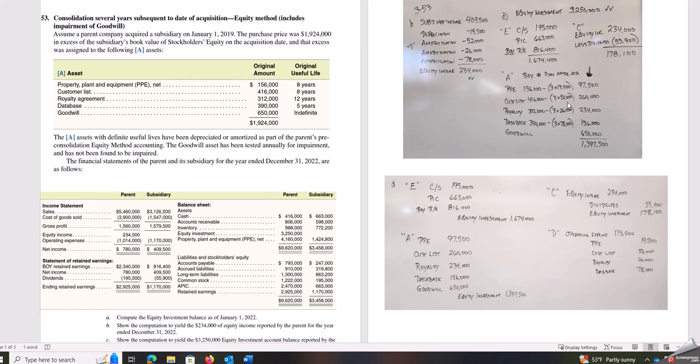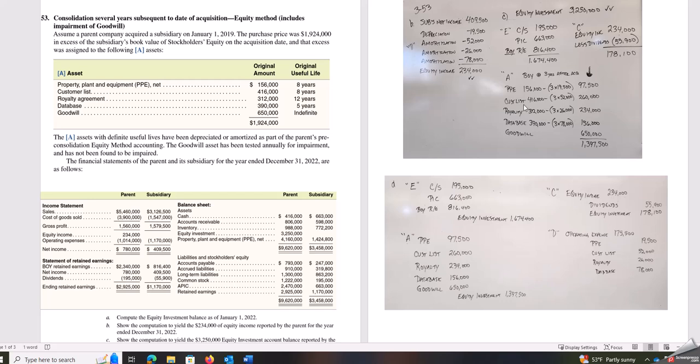So like I said on the last problem, I like to do those in terms of the journal entries that we have to make for consolidation. So our E entry represents the book value. So the common stock of the sub, $195,000. The paid in capital of the sub, $663,000. And then again, remember, beginning of the year retained earnings, which is over here on our statement of retained earnings, is $816,400. So we add those up, and that represents the book value of the sub, or the E entry.